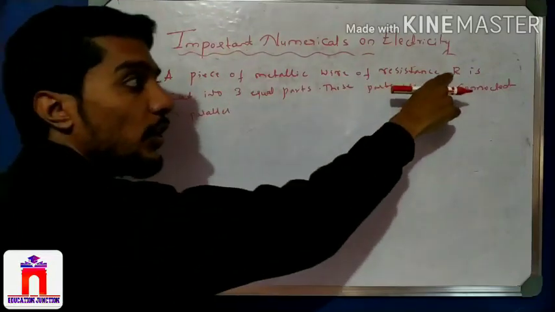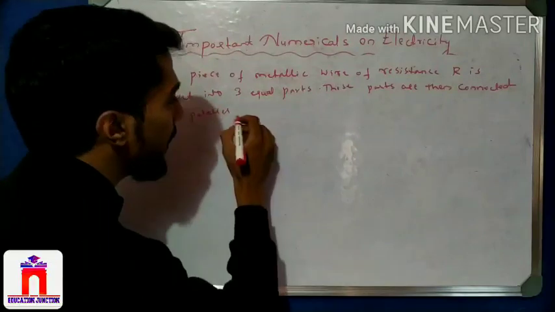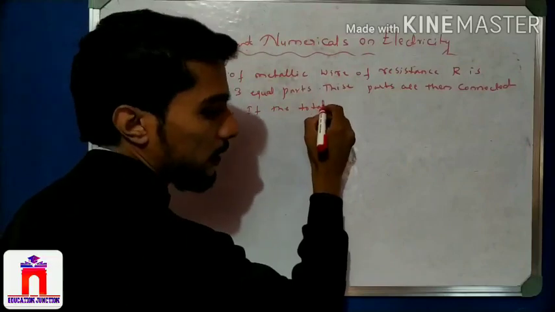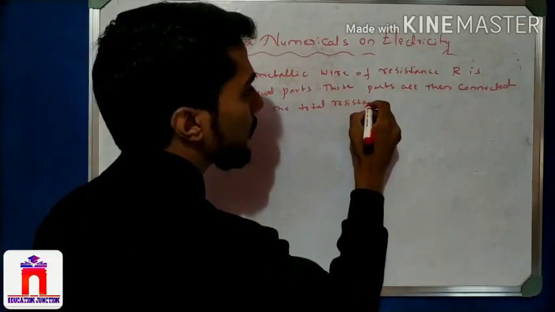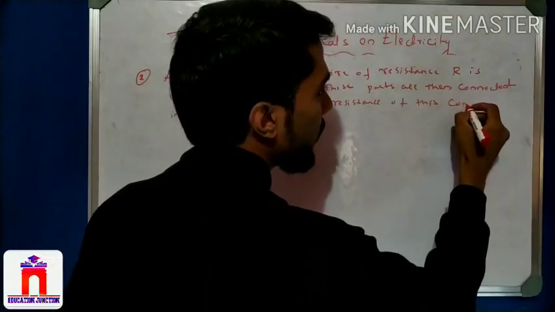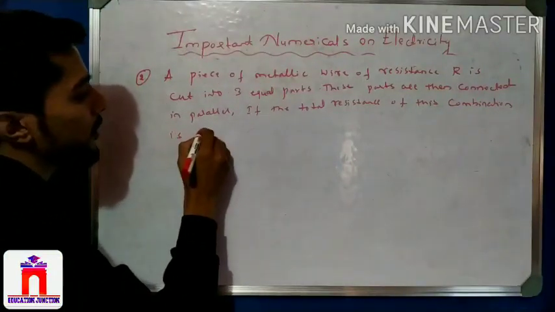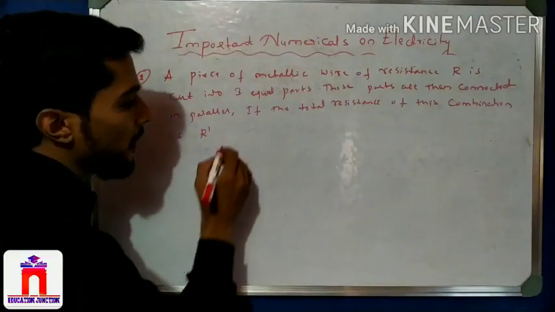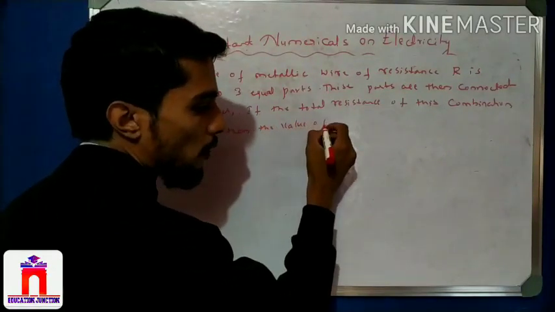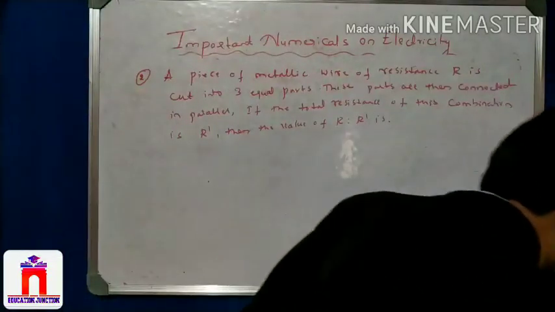In the first question they give 27, but here take R. Quickly the concept: in parallel, there is no change. If the total resistance of this combination, a parallel combination, is R dash, then the ratio of R to R dash is, see here, very simple.